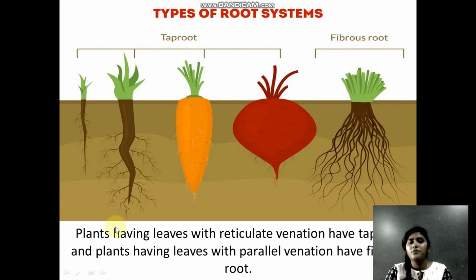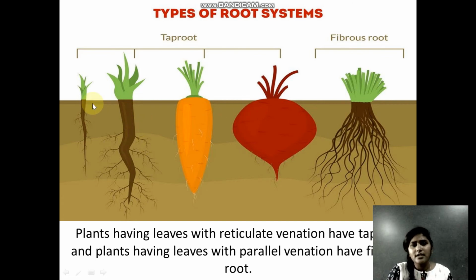So this is a very important concept you have to keep in mind: the plants which have reticulate venation, that's why I told you to connect with that, will have taproots, and plants which have parallel venation will have fibrous roots. So keep in mind, students.